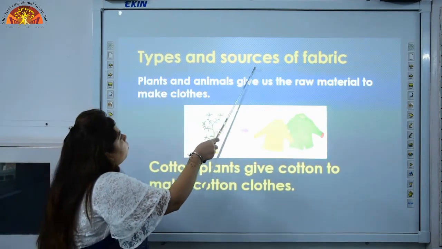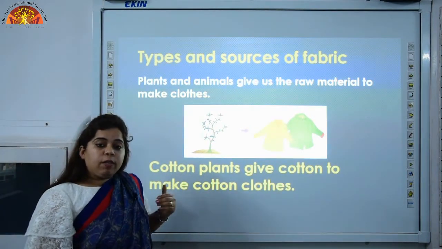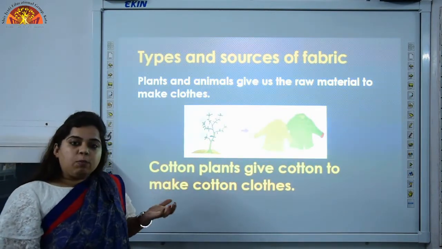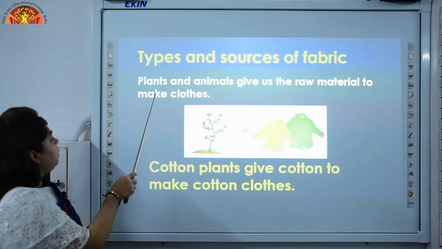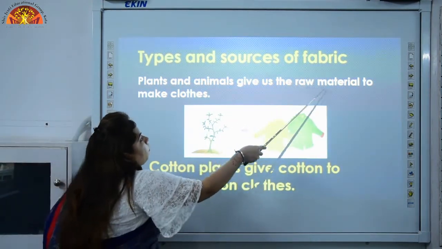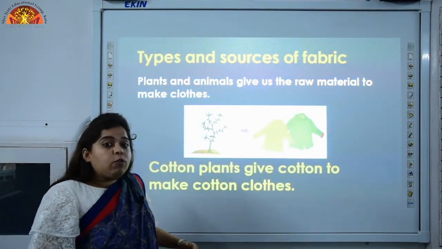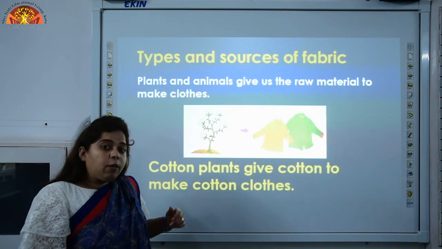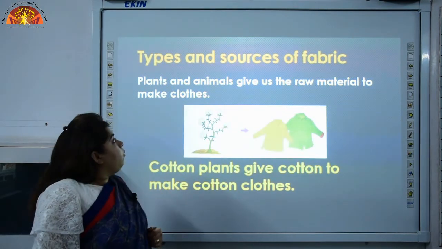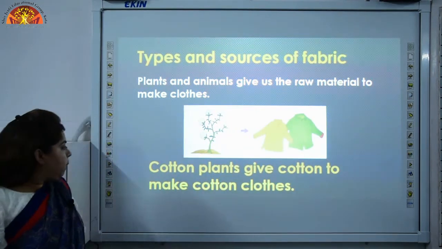Types and sources of fabric. Now we will see from where we get fabric and what the types of fabric are. Plants and animals give us the raw material to make clothes. Who gives raw material to make clothes? Where do we get raw material from? We get raw material from plants and animals.